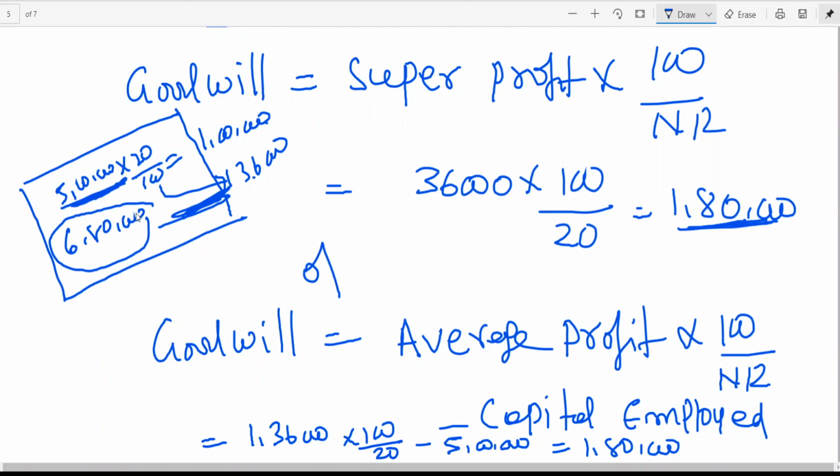That means you write the entry, goodwill account, and add to capital. Goodwill increases, capital increases. This is the logic. Whether you understand or not doesn't affect you. That means with 5 lakhs investment, I am getting a profit of 1,36,000 as if I have invested 6,80,000. This is what is called the capitalization method.